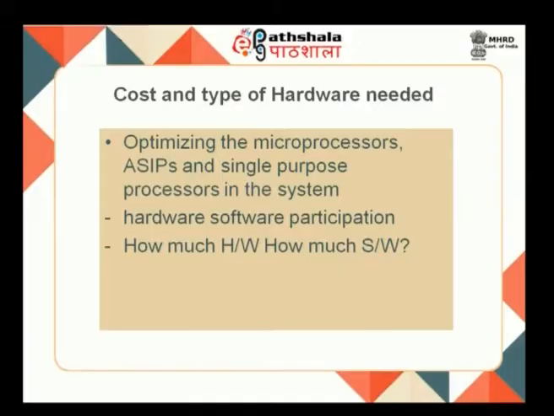And remember that not only how much hardware and how much software contribute towards cost, but the processor I am selecting also comes into the picture. If I am looking at a small toy, then I can go ahead with the 8051 microcontroller itself. That means it is of very low cost, maybe within 100 rupees.